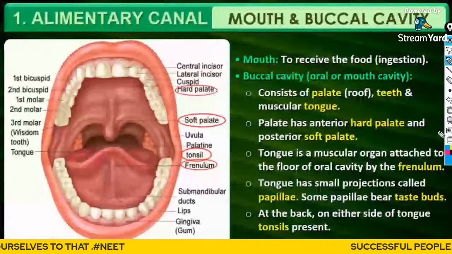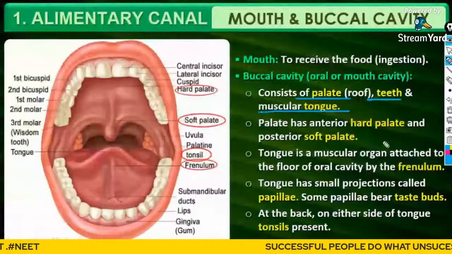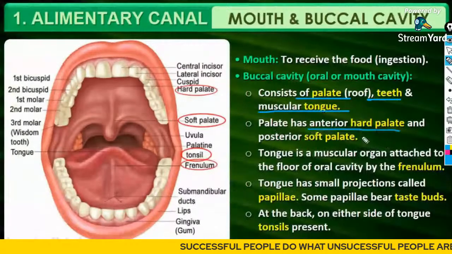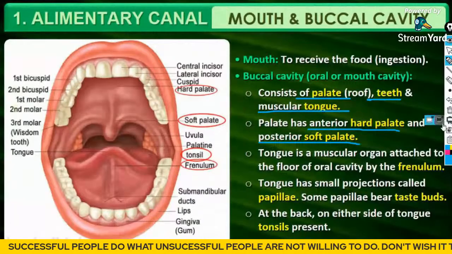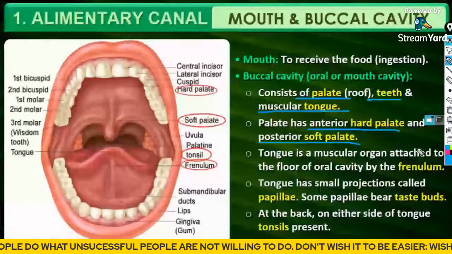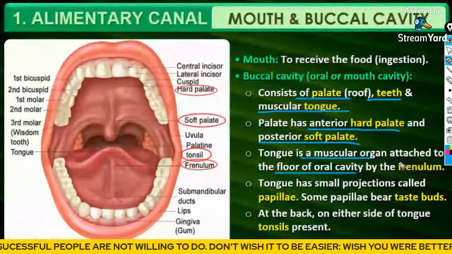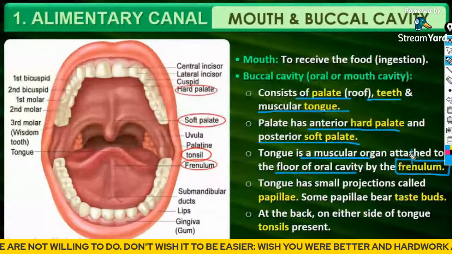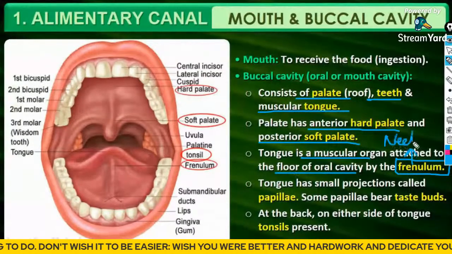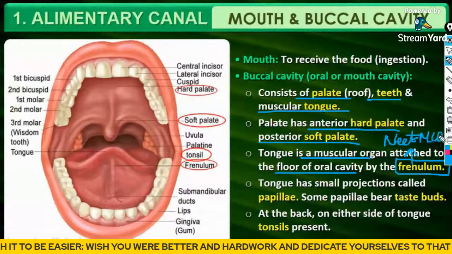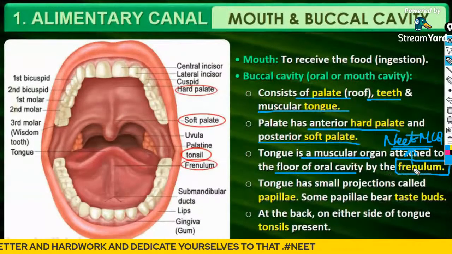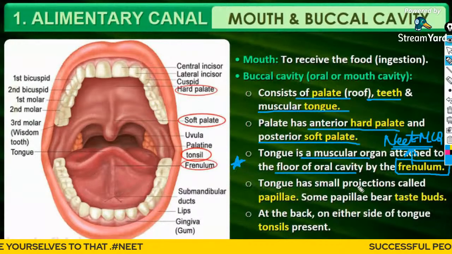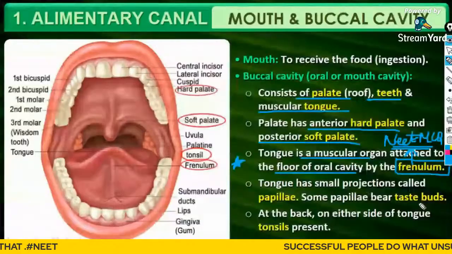It consists of a roof, palate, and the teeth, and a muscular tongue. Palate has an anterior hard palate and posterior soft palate. Previous year MCQ question: the tongue is a muscular organ attached to the floor of the oral cavity by a structure known as frenulum. Previous year NEET MCQ. Please write it down. Those who are taking short notes also, please indicate it by some alphabets or symbols. Previous year NEET MCQ, frenulum.